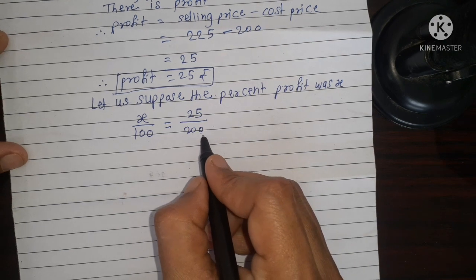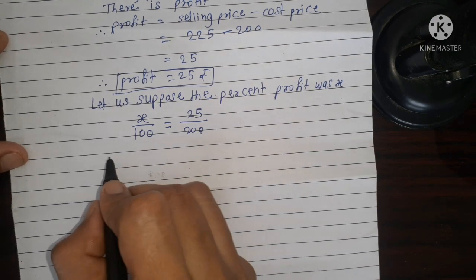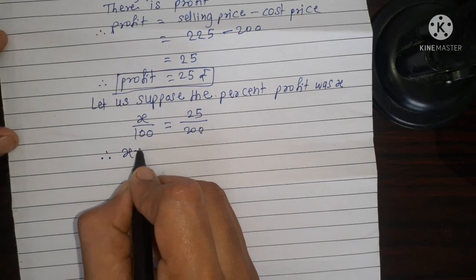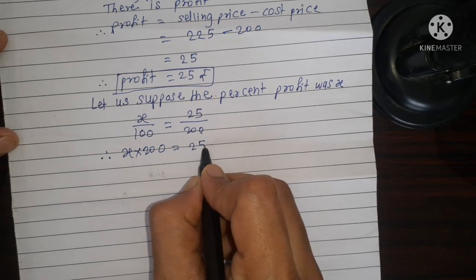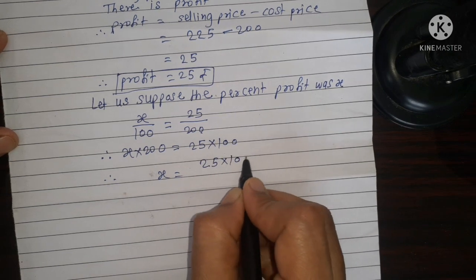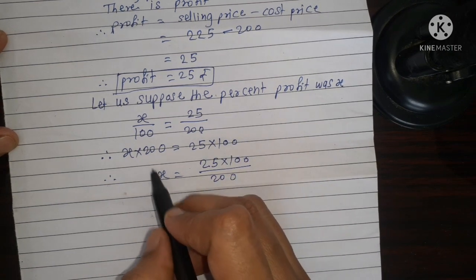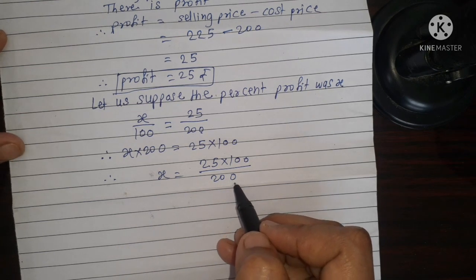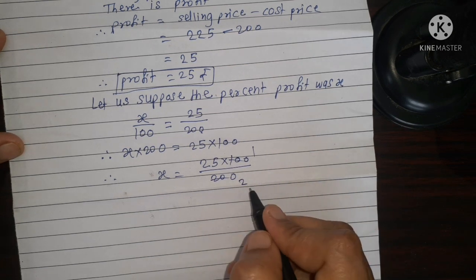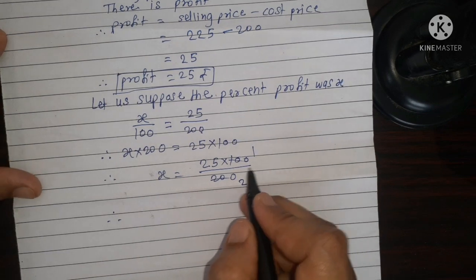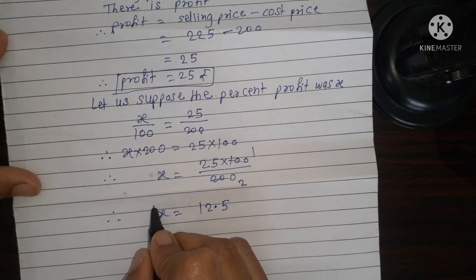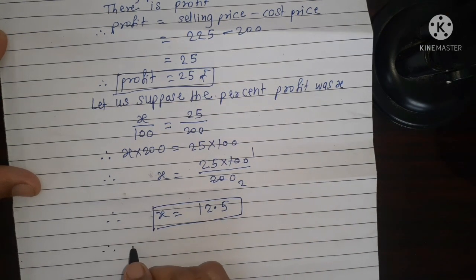Percent profit we can find on the cost price. Now we can obtain an equation by cross multiplication. Therefore, X multiply 200 is equal 25 multiply 100. Therefore, X is equal 25 multiply 100 upon 200. 200 can exchange on the right side and it can undergo division. Here 100 ones are 100, 100 twos are 200, and when we divide 25 by 2, the answer becomes 12.5. That means the shirt